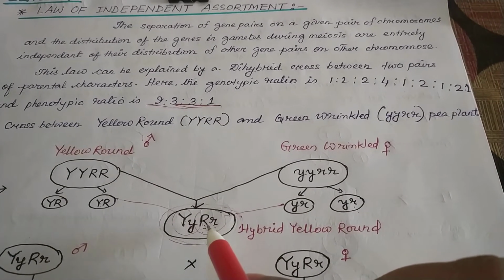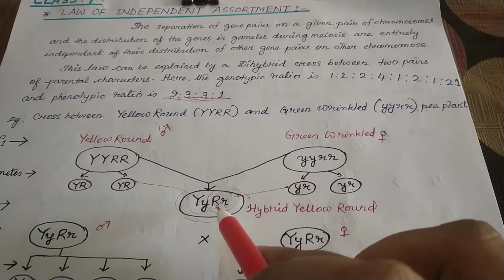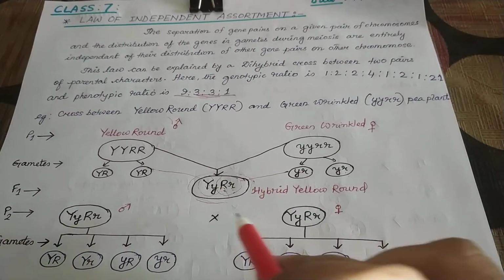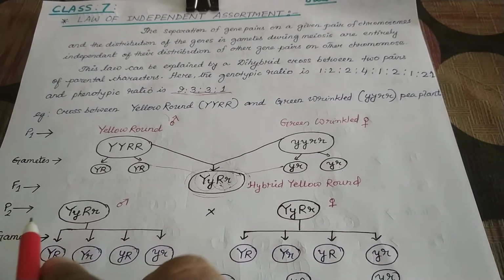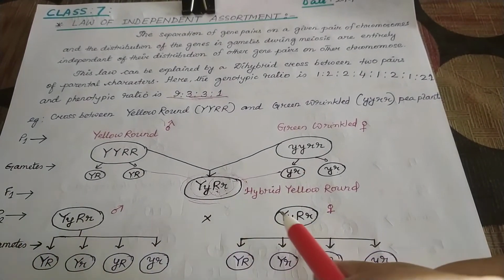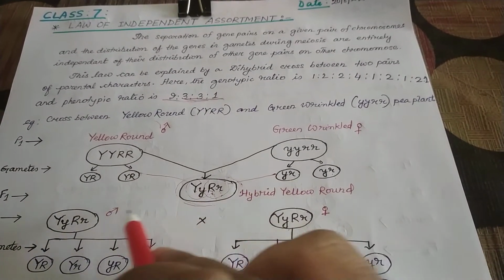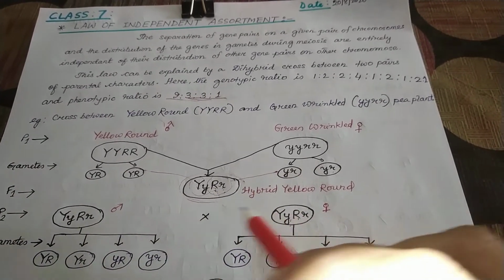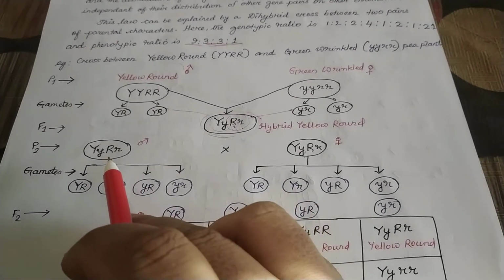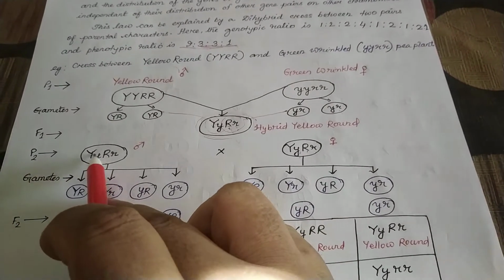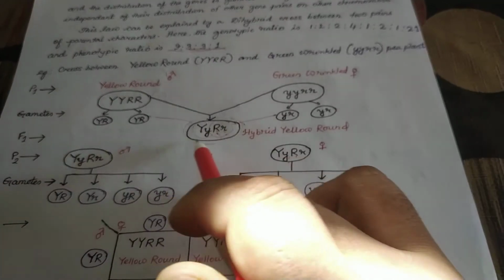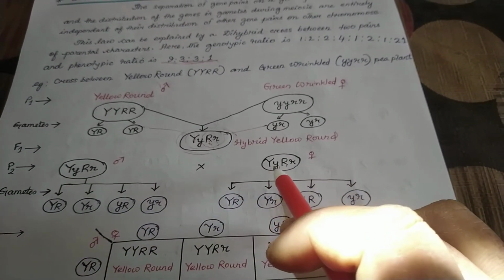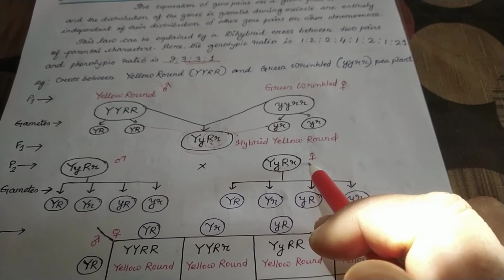Okay? Now, we will go to Mendel's experiment. After getting the F1, what did Mendel do? Mendel did selfing of the F1. That is, now we will consider the second parent. Selfing means self-reproduction. We will consider two such plants having male flower and female flower. Got it? So here you see in the P2 generation, this is hybrid yellow round. You understood this one only? Hybrid yellow round, one male plant, and hybrid yellow round, that is a female plant.